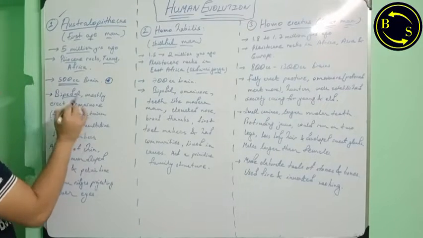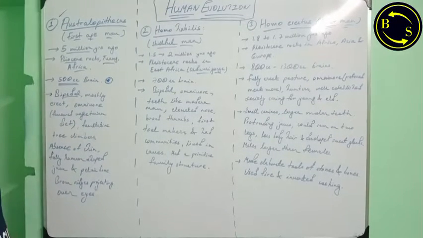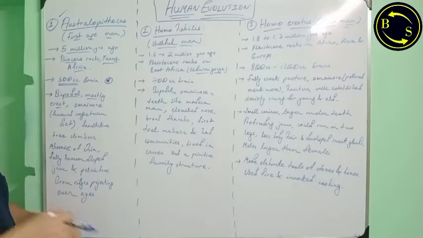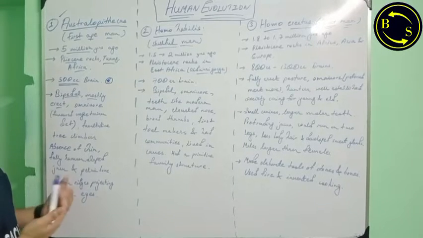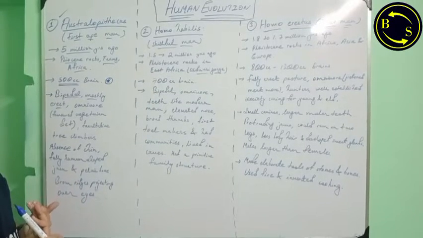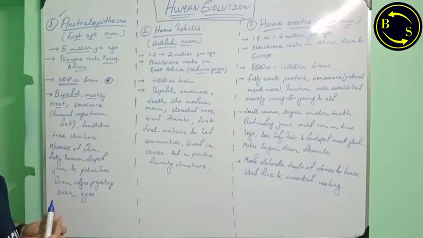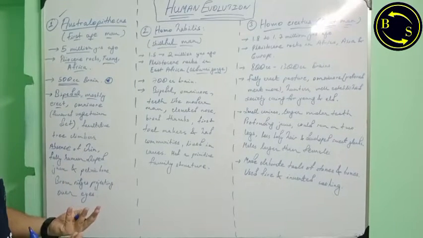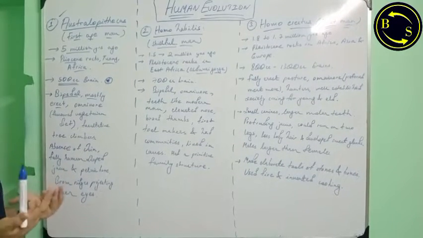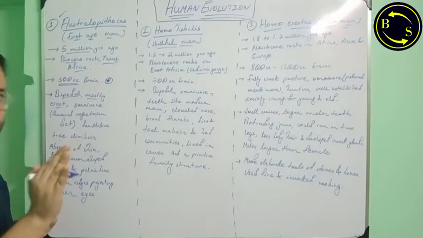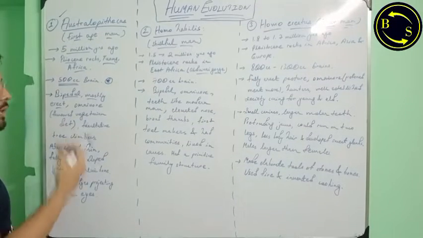They were bipedal. They could stand upright on two legs, mostly erect, because they sometimes used to walk on their knuckles like chimpanzees. Sometimes they used to stand up in an erect posture, but they were not fully erect. Whenever they stood up like apes, they hunched forward. When they stood up, they could not straighten their spine. They had a bent spine. So they were mostly erect.